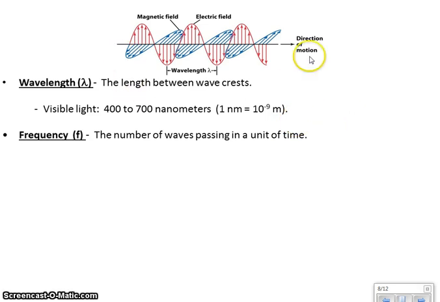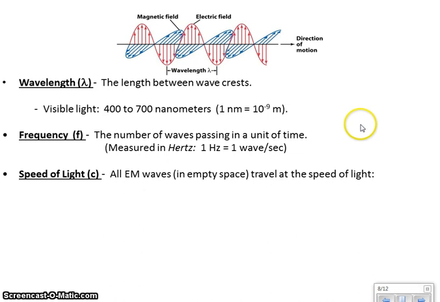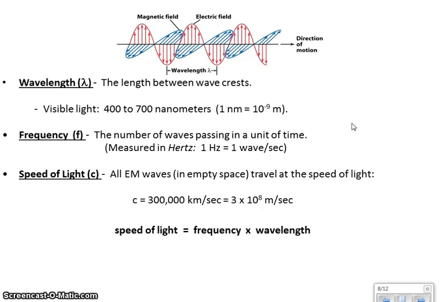The frequency is the number of waves passing in a certain amount of time. That's measured in hertz. And of course, if you multiply these two things together, you're going to get the speed of the wave. In the case of electromagnetic waves, you're talking about the speed of light, which is the fastest speed that anything can travel, about 300,000 kilometers per second. Now, the speed of light is frequency times the wavelength. So that means that if you change the wavelength, you will also change the frequency because the speed of light has to stay the same.